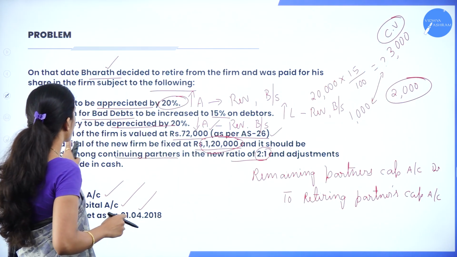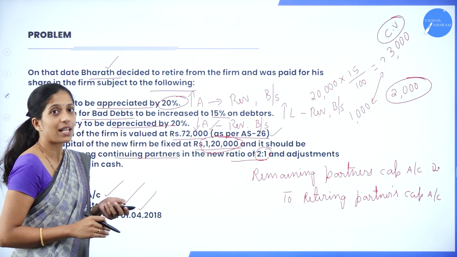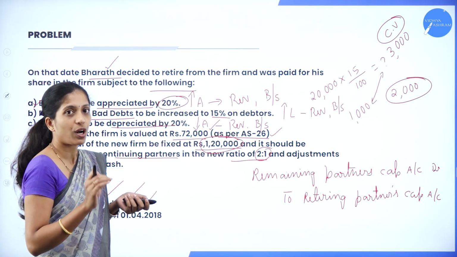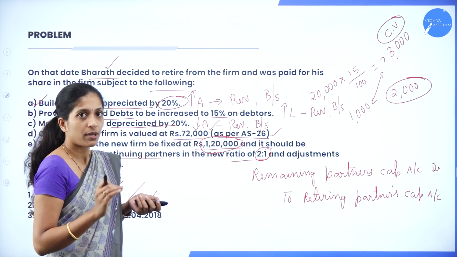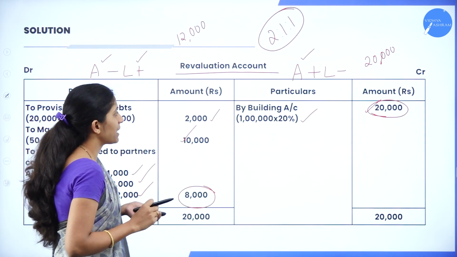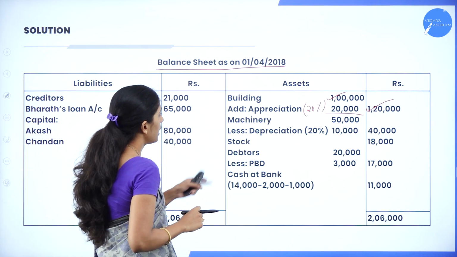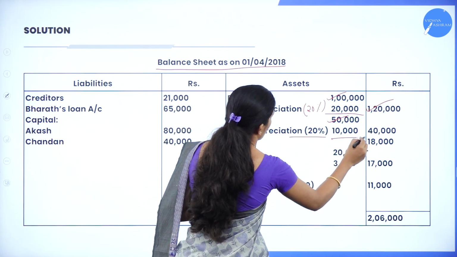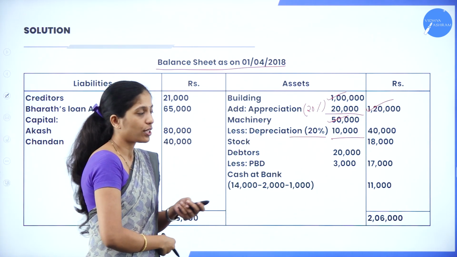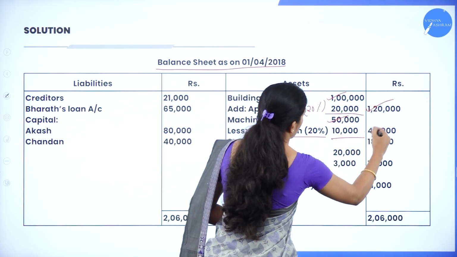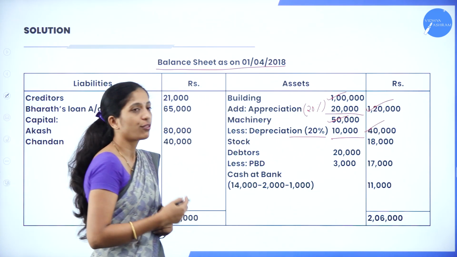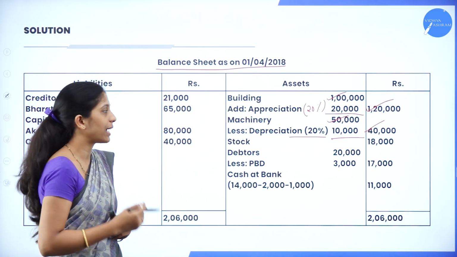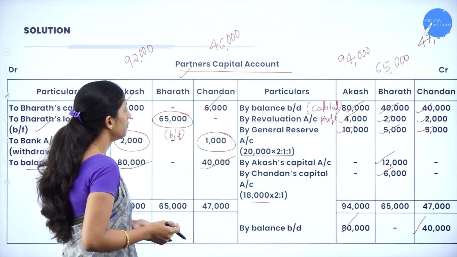Moving on to the next one, we have machinery 50,000. But see the adjustment, there is a depreciation of 20%. So depreciation means what? Decrease in the value of machinery. So minus 20%. So how to record? Machinery 50,000 less depreciation of 20%. We had already calculated, it is 10,000. So the deducted amount is how much? 50,000 minus 10,000. So we'll get 40,000.